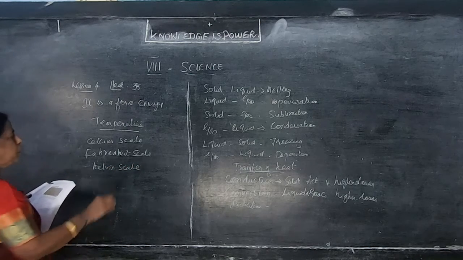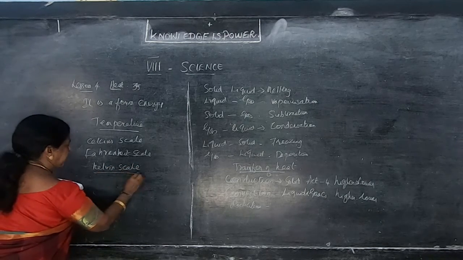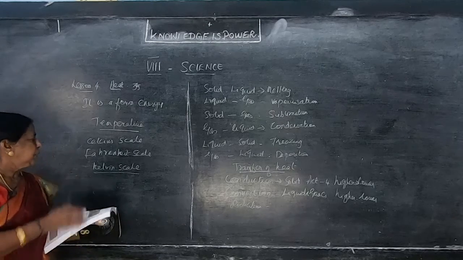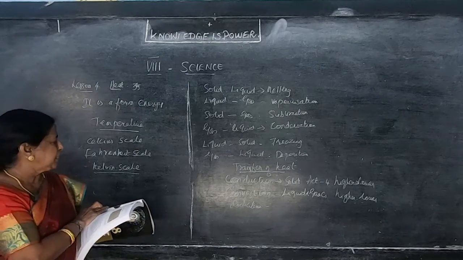The form most used in scientific measurement is the Kelvin scale only. You have to read about the Kelvin scale in the next class.